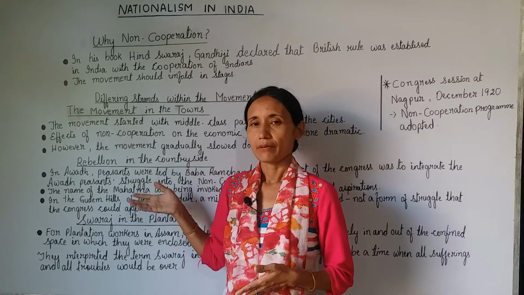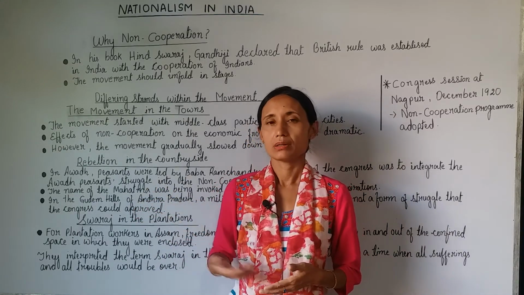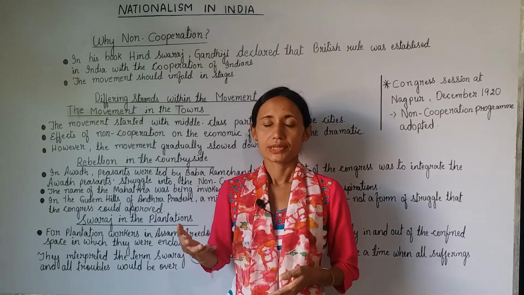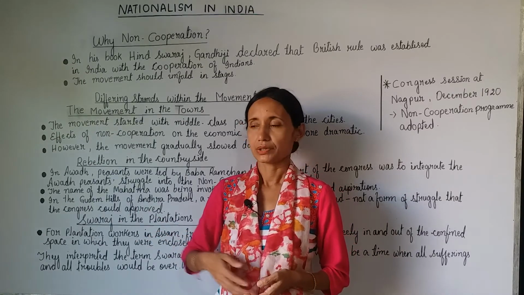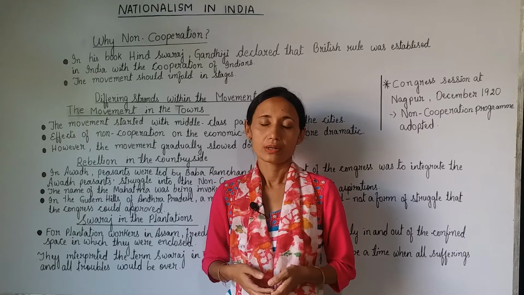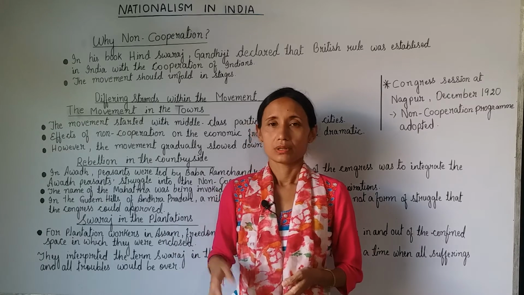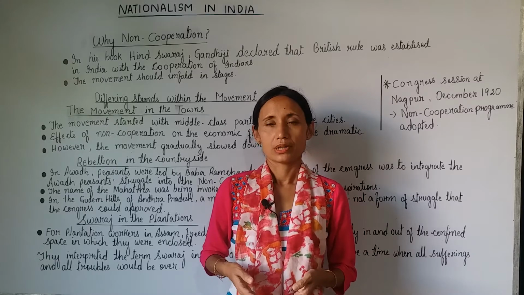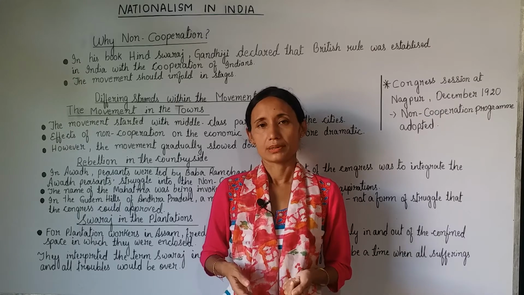Now next we have the non-cooperation movement in hill areas. In hill areas the tribal people were angry with the British because, according to forest law, there was a restriction not to allow people to enter the forest. Before that they used to go inside the forest, collect their fuel, logs, fireworks and fruits, and graze their cattle. After these restrictions, they were unable to go inside the forest and collect things, so their traditional rights and their livelihoods were disturbed.